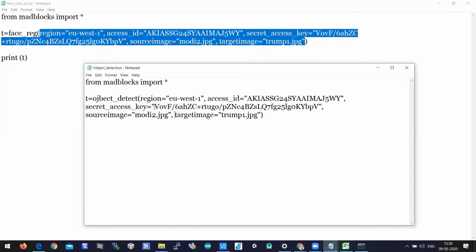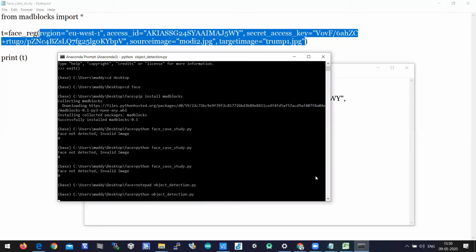For identifying objects, the input image should be only one, which is the target image equal to trump1.jpg. Let us print the value of t. Let us identify whether it can predict the face in the image or not.